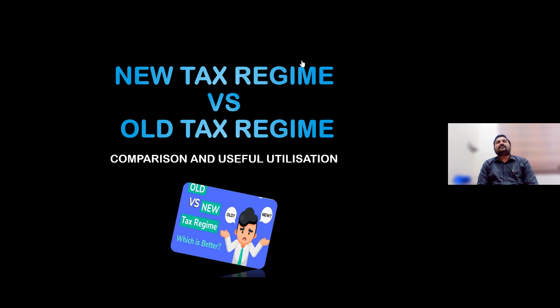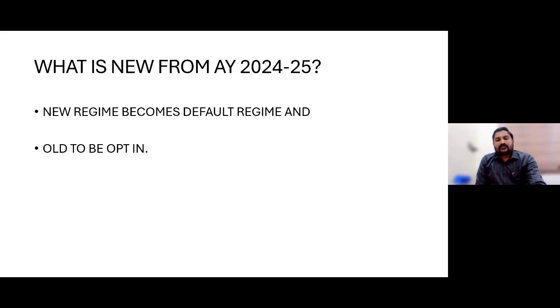Even for assessment year 23-24, if you want to continue with the old regime, you would be required to file Form 10-IEA. All those things I would be discussing later. But the radical shift, the first and foremost point we have to get from this discussion, is that from assessment year 24-25, the old tax regime would be the opt-in regime, and the new tax regime would be the default regime.